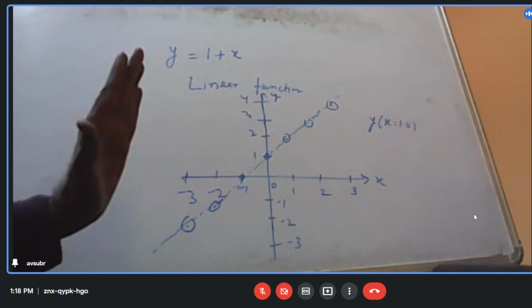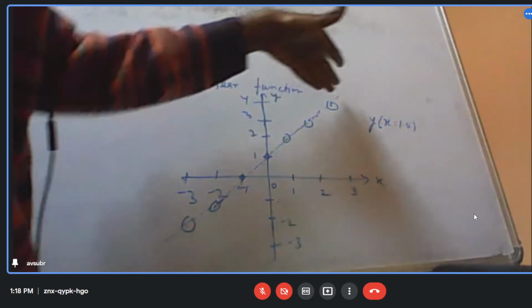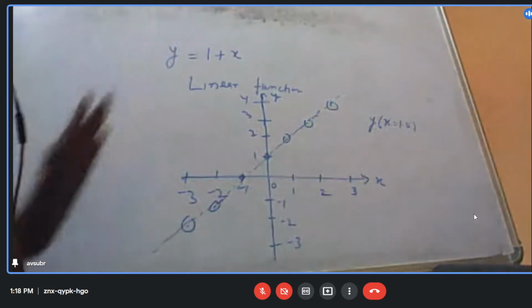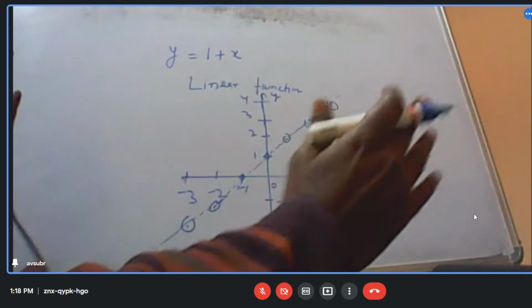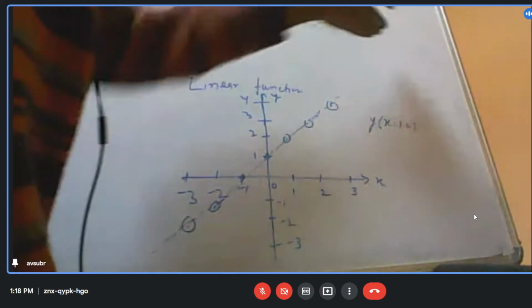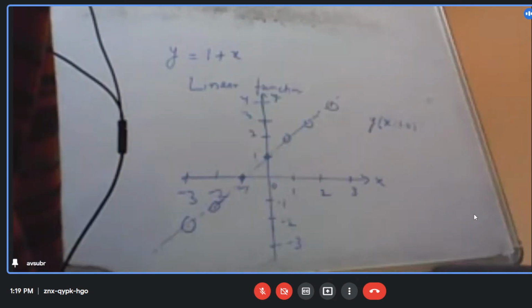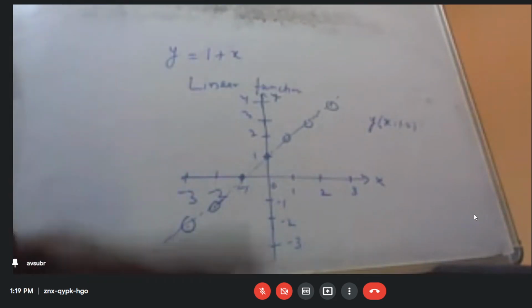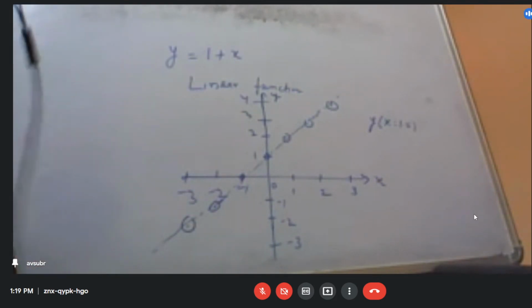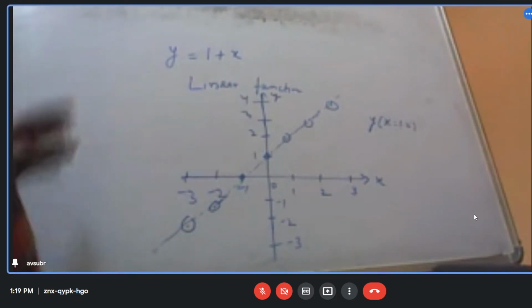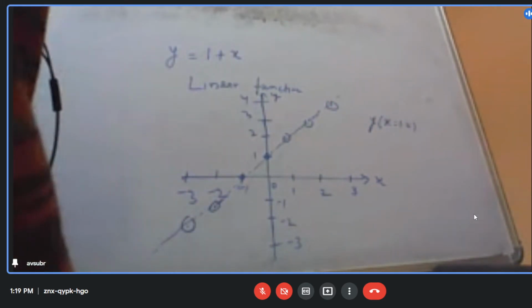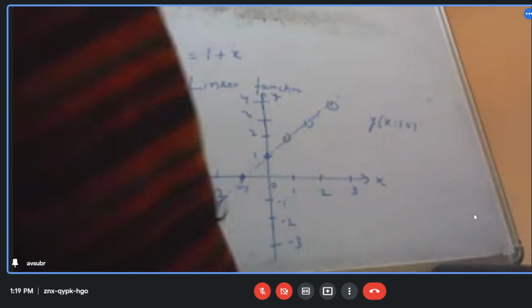And suppose these plots extend beyond ±3, beyond this range, and follow the same nature, then beyond these points also I can do it very well. Fine.